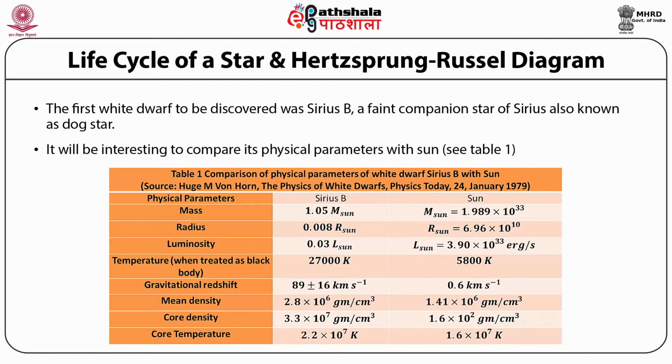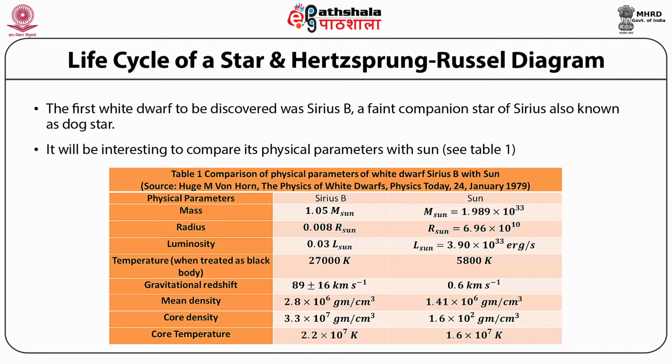The gravitational redshift is 89 plus minus 16 kilometers per second, whereas for the Sun it is 0.6 kilometers per second. Mean density of Sirius B is 2.8 times 10 raised to the power 6 grams per centimeter cube, and of the Sun it is 1.41 times 10 raised to the power 6 grams per centimeter cube.